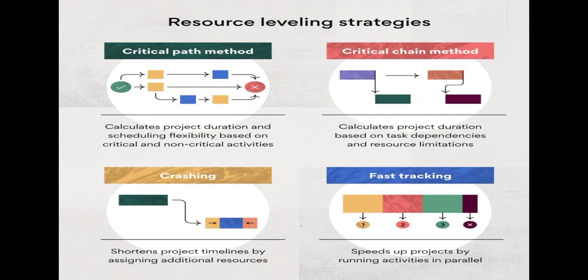And the third strategy is crashing. Crashing simply shortens project timelines by assigning additional resources. So if we have projects and we have to complete them efficiently and in the given time, then we use crashing, because mostly we have a short time duration and have to complete on time.